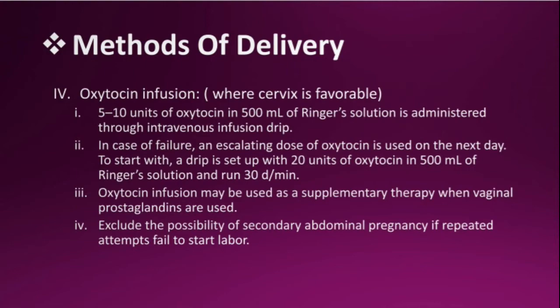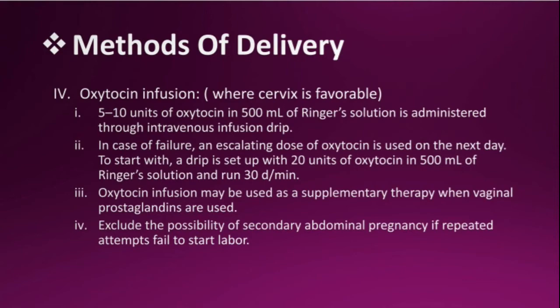Then 5 to 10 units of oxytocin in 500 ml of Ringer's solution is administered through intravenous infusion drip. In case of failure, an escalating dose of oxytocin is used on the next day. To start with, a drip is set up with 20 units of oxytocin in 500 ml of Ringer's solution and run at 30 drops per minute.